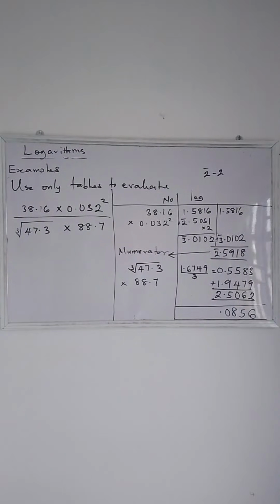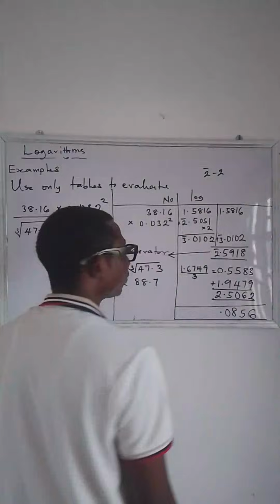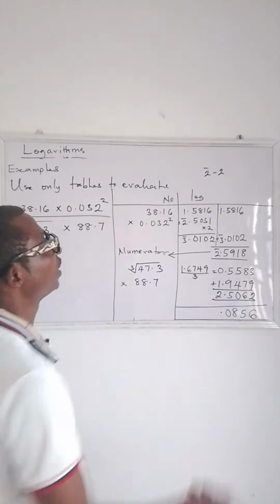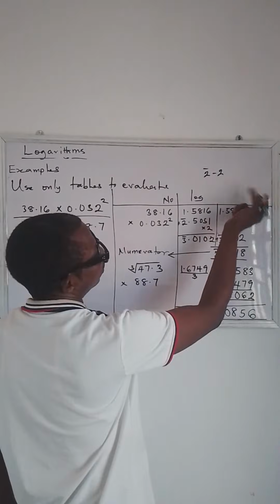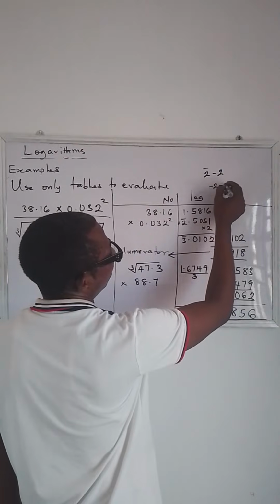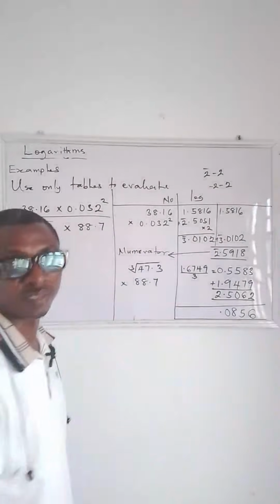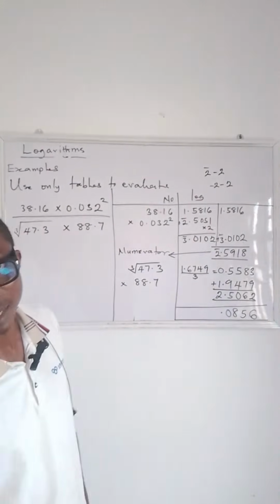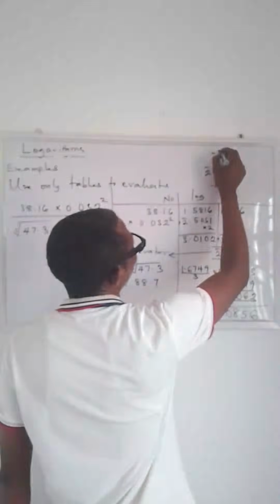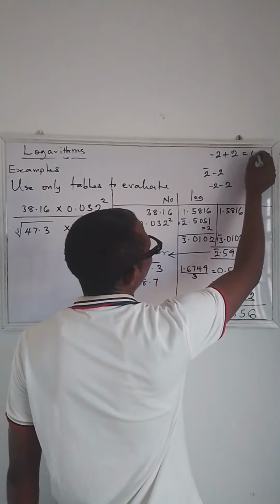The answer is not 0. The answer is minus 4, and that is bar 4. Since this one is not plus, you cannot have 0. This is the same thing as minus 2 minus 2. You have a debt of 2 and another debt of 2. That gives you a debt of 4. But if you have minus 2 plus 2, that gives you 0.